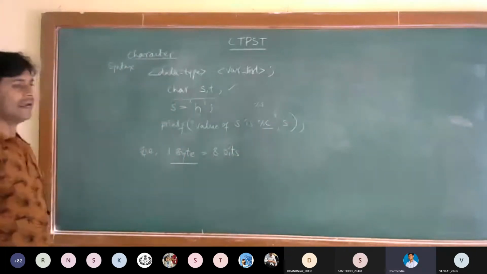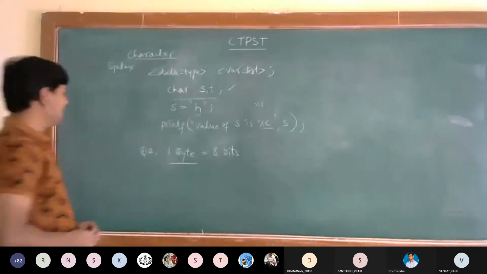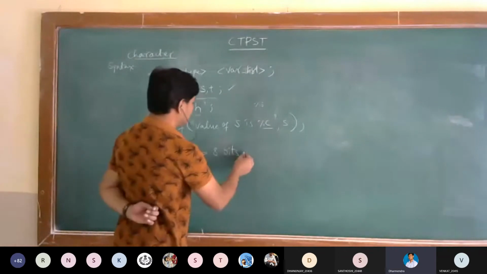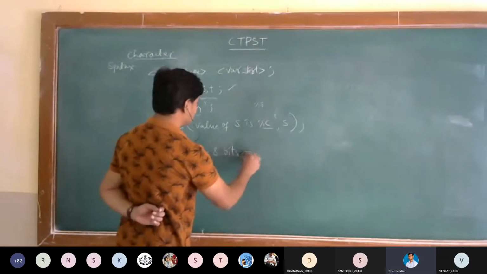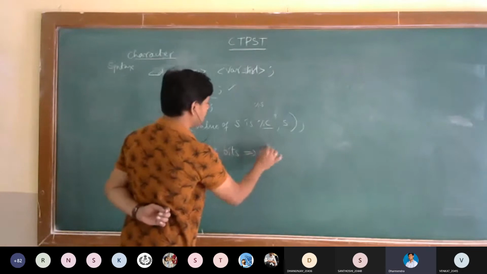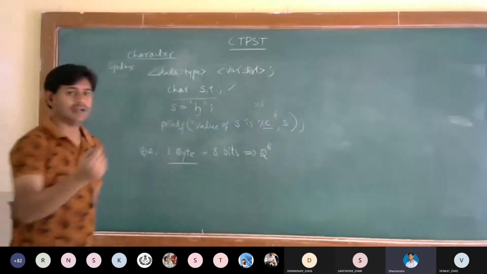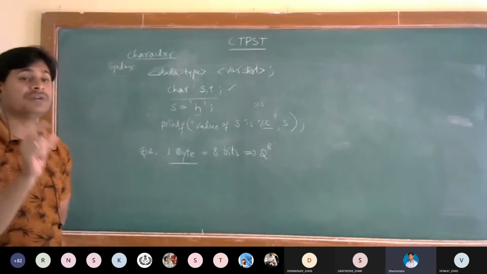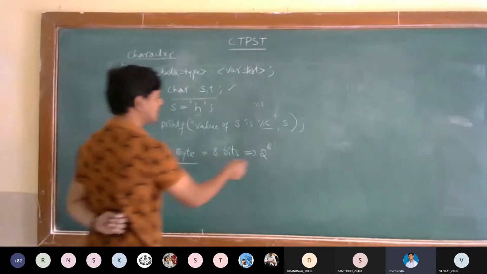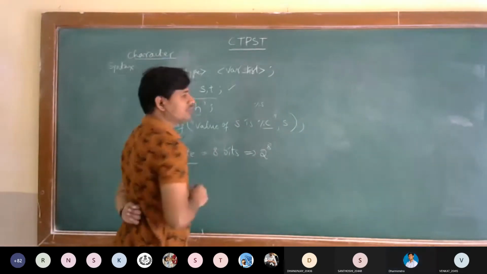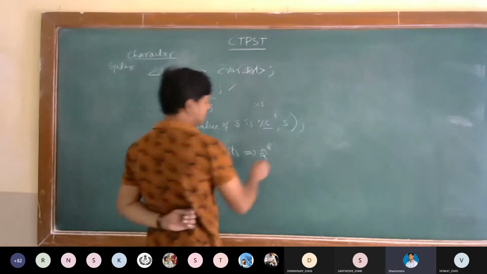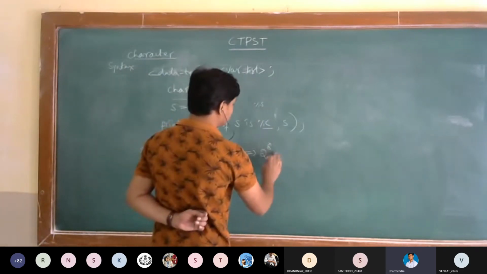It can hold 8 bits. 8 bits means, tell me, what's the value we'll have? 2 power 8, because every value should be represented in terms of zeros and ones. That's why we are taking powers of 2. So in that, what's the result?